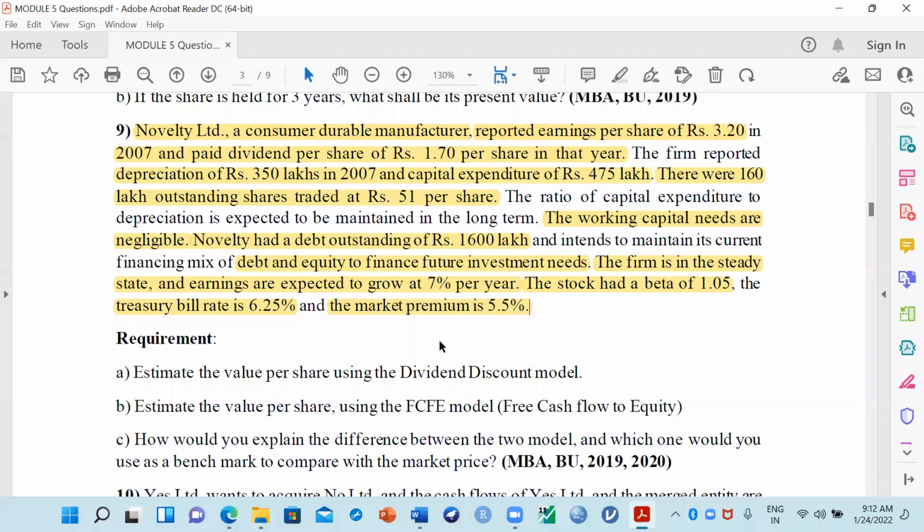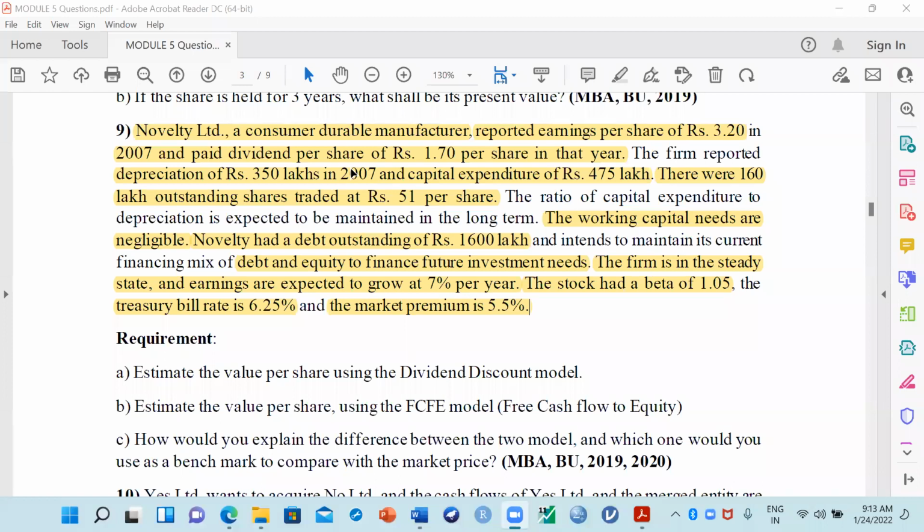So now quickly tell me in the chat box why this information is needed. The stock had a beta of 1.05, treasury bill is 6.25, and market premium is 5.5. What can we calculate with this information? Perfect, in the chat box I got the answers. All of you interact.